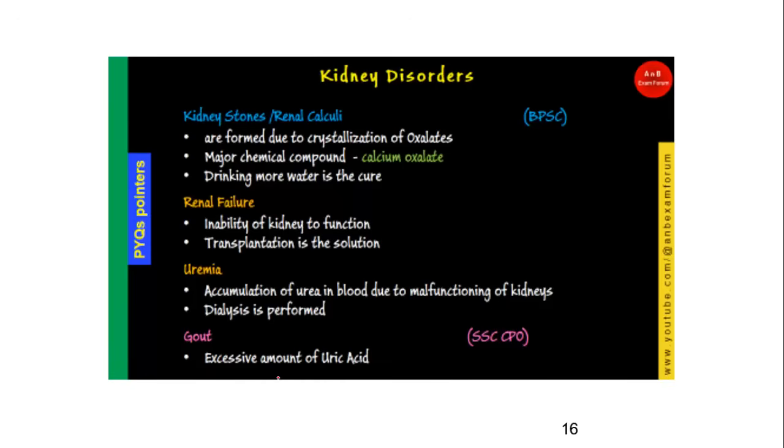And there are other kidney disorders like kidney stones, renal failure, uremia, and gout. Gout is one important disease which involves an excess amount of uric acid. If your body is forming uric acid in excess amount, it is known as gout. And uremia is what? When there is accumulation of urea in the blood, dialysis is done because your kidney is malfunctioning and not able to filter urea.